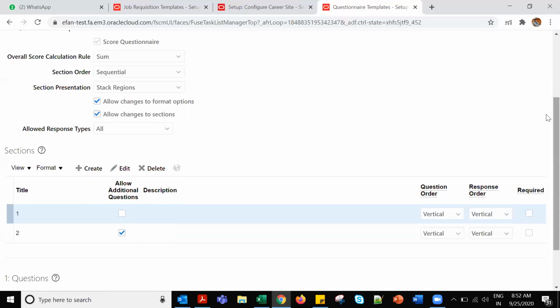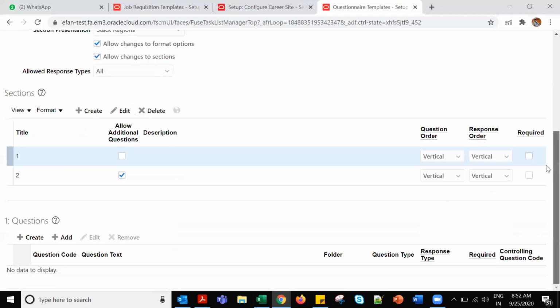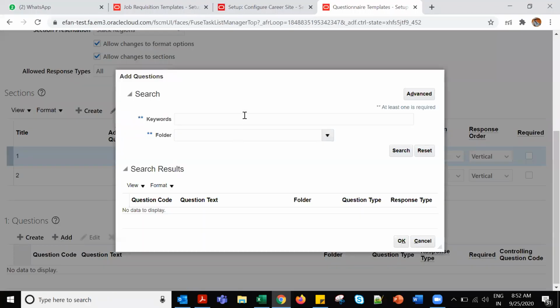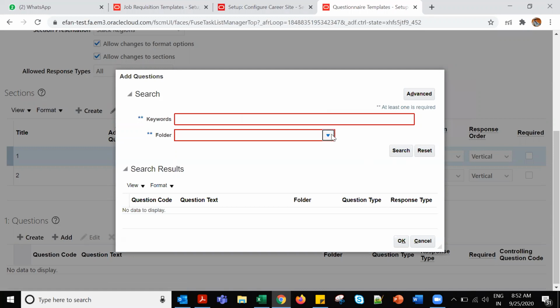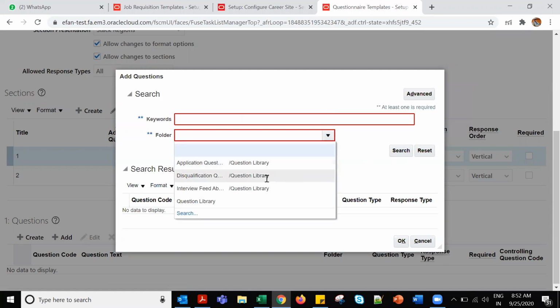Allow additional questions in this section. You can allow the addition; you can add questions from the existing ones. You can select. So this is the template. First we need to create the questionnaires, then here we can add them, right? Correct.